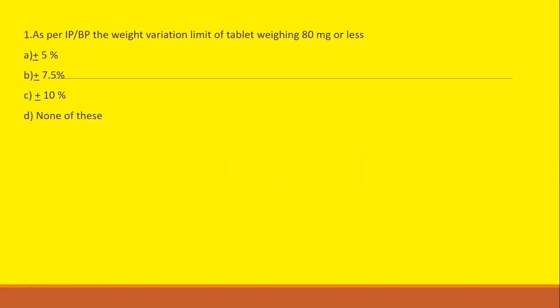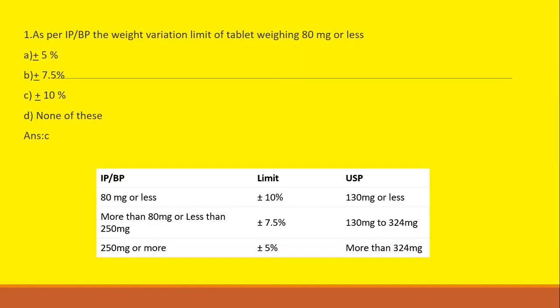First question: as per BP or IP, the weight variation limit of a tablet weighing 80 mg or less. Option A, plus or minus 5 percentage. Option B, plus or minus 7.5 percentage. Option C, plus or minus 10 percentage. Option D, none of these. So the correct answer is option C, plus or minus 10 percentage.